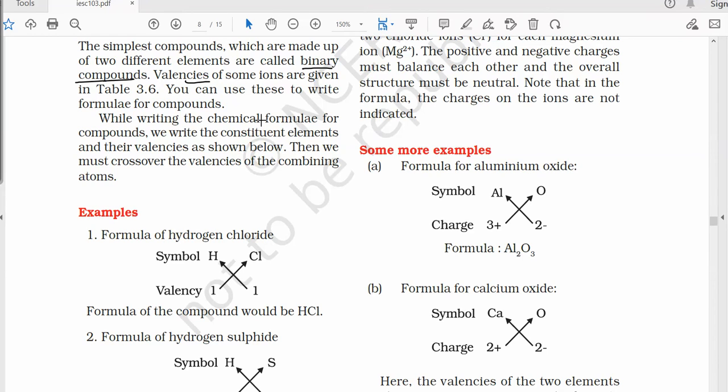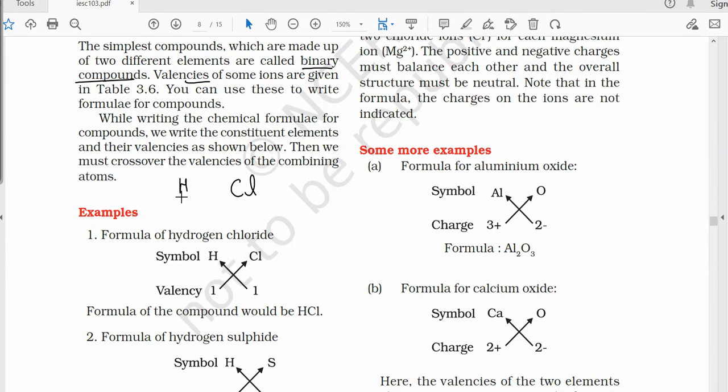Okay, using their valencies, and this method is termed as the criss-cross method or crossover method. So here, for example, if someone asks you to form the formula for hydrogen chloride, so hydrogen and chloride. What is the valency for hydrogen?